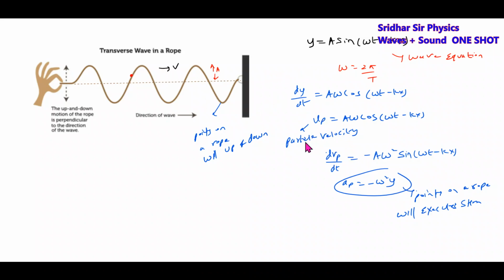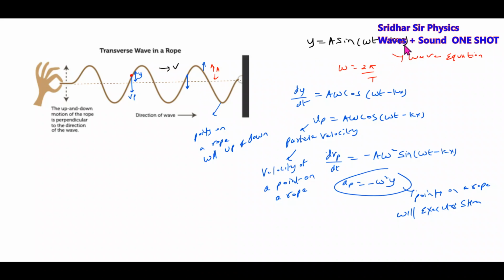What is this particle velocity? Particle velocity is the velocity of a point on a rope. Okay, this is about the particle velocity. This is the acceleration of a point. This will be the displacement of a point. So how do you measure y? Y will be this one. Then the point on a rope will be moving up or moving down. So this will be moving down, this will be moving up. There's a particle velocity, it will have acceleration, it will have displacement, all those things.